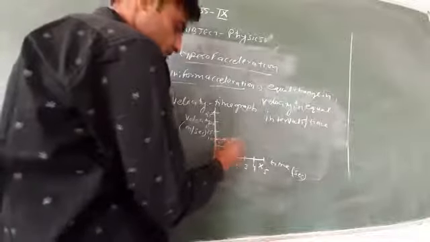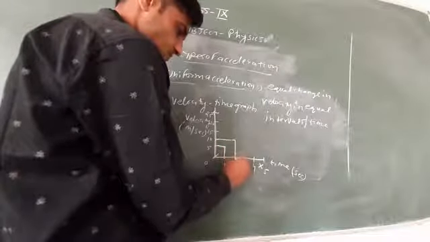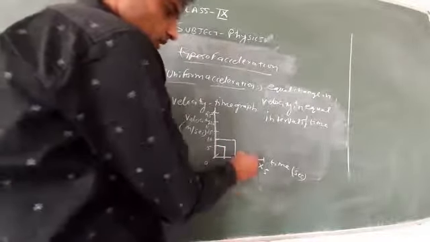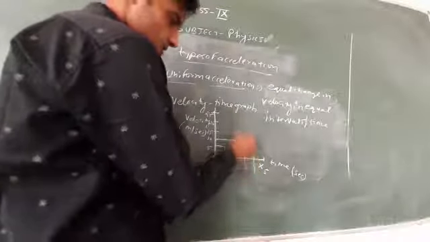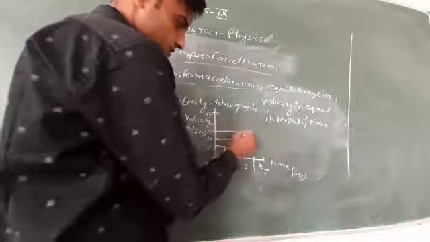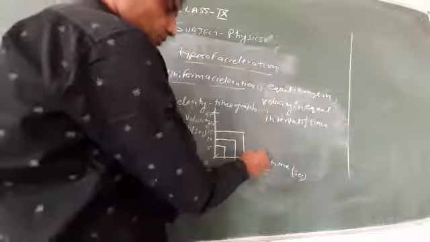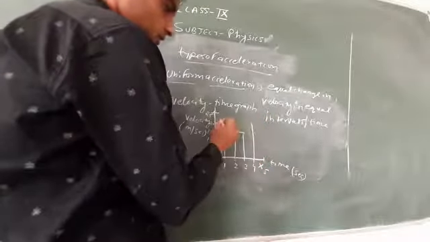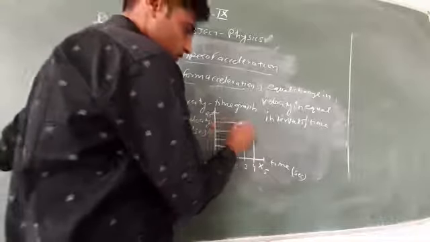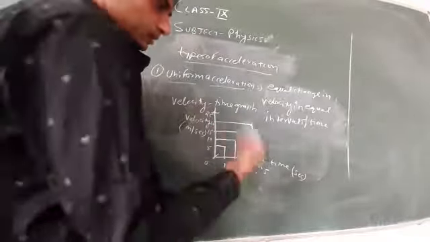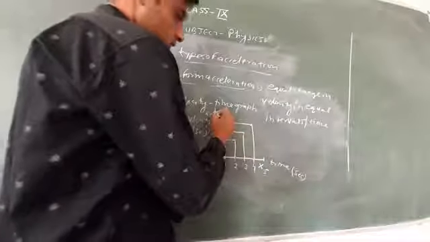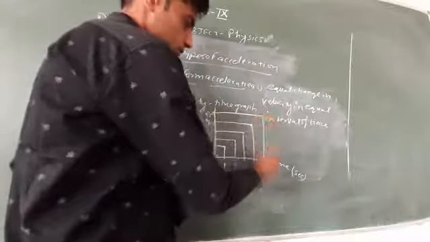After 4 seconds the velocity of the car or body becomes 20, and after 5 seconds the velocity becomes 25.